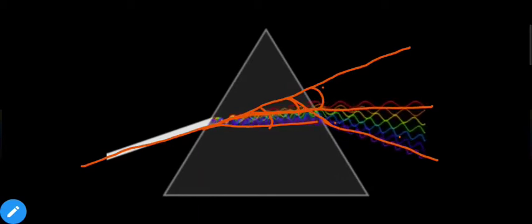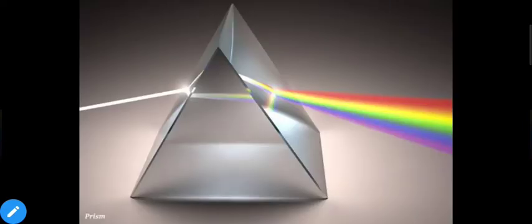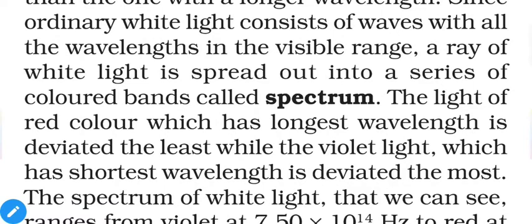So if we have comparatively larger wavelengths, then it will bend less, and shorter wavelengths have a tendency to bend more or refract more. So that's why these results are obtained, that means it will spread out, and this is called a spectrum. As we can see, this is the visible light spectrum. All the different colors are seen. As seen in the image, the red light, which has the longest wavelength, is deviated the least, while the violet, which has the shortest, will deviate most.